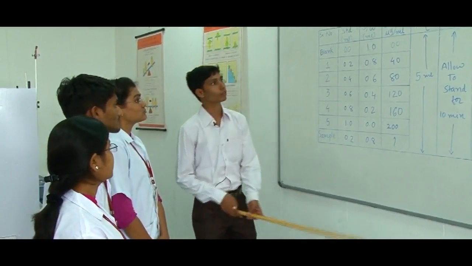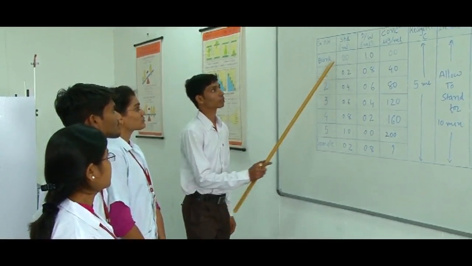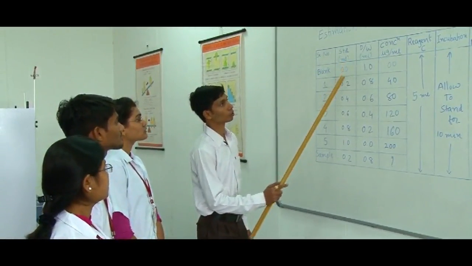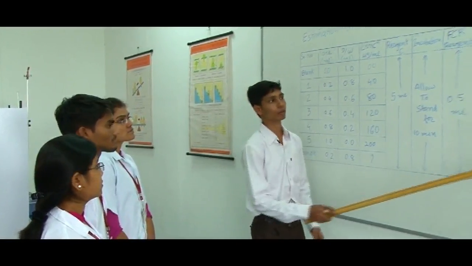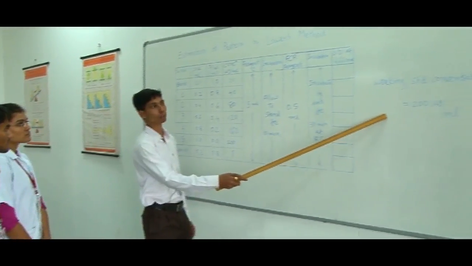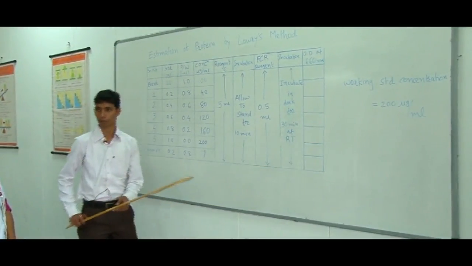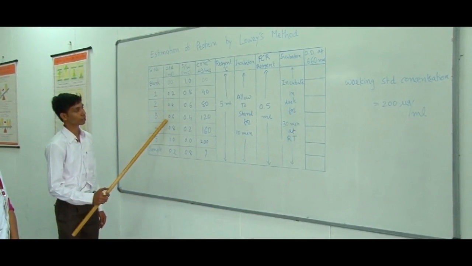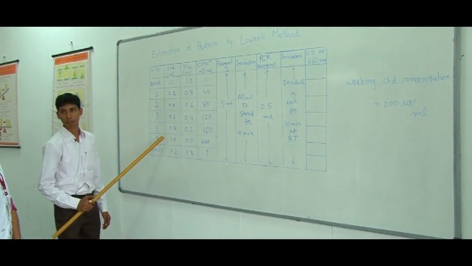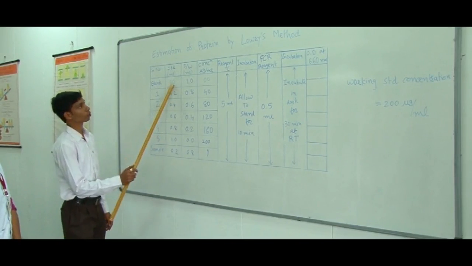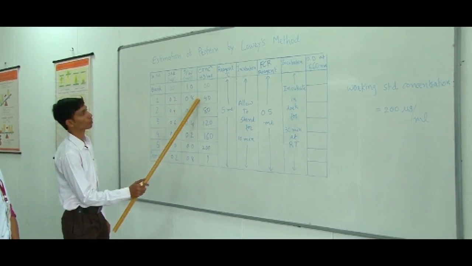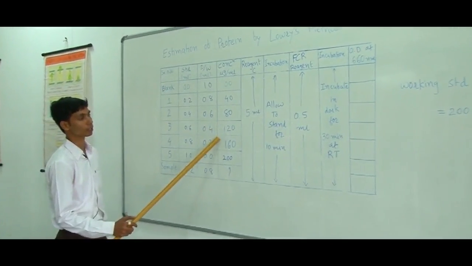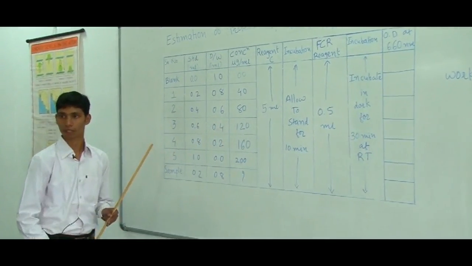So here in the table, we have to take a protein standard with a concentration of 200 microgram per ml. We will take aliquots of the protein of 0.2, 0.4, 0.6, 0.8 and 1 ml. So the concentrations of the standards will be 40, 80, 120, 160 and 200 microgram per ml respectively.